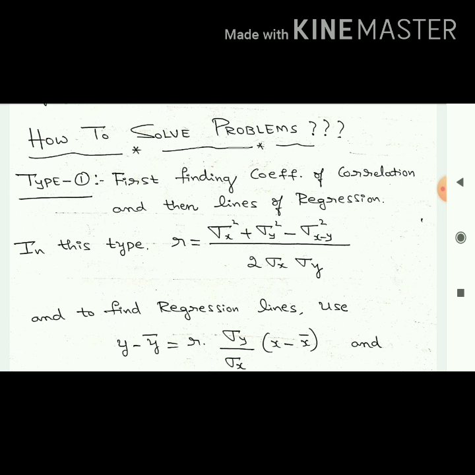So in the first type, if they first ask for the coefficient of correlation, you have to use this formula, that is r equal to sigma x square plus sigma y square minus sigma (x minus y) square divided by 2 times sigma x into sigma y. So we'll get the value of r. Then we have to find the lines of regression.